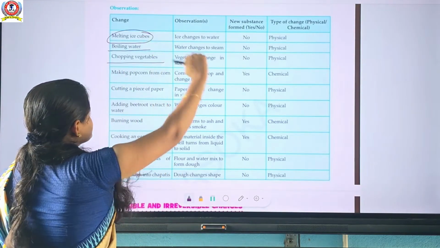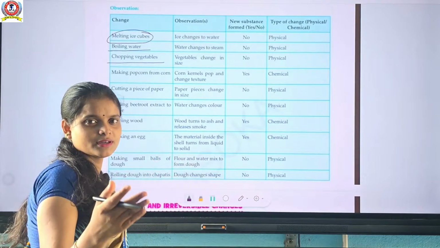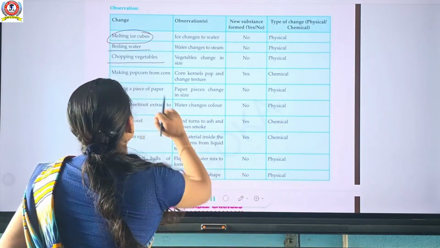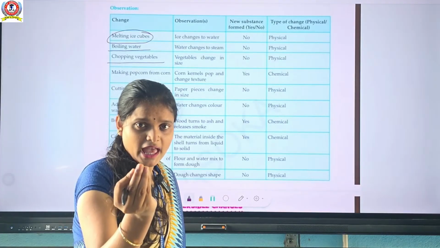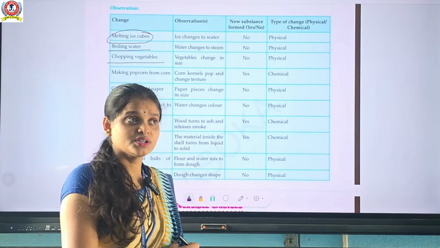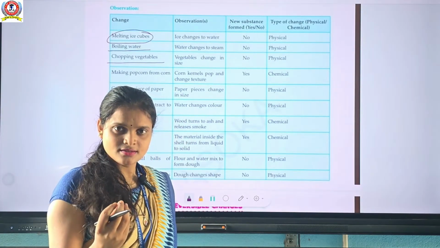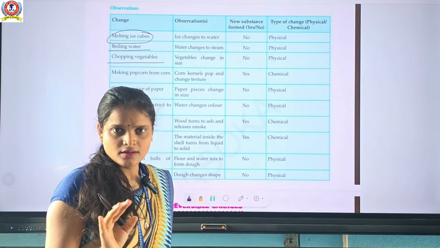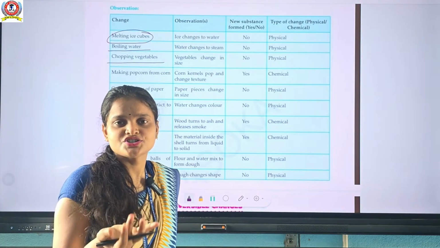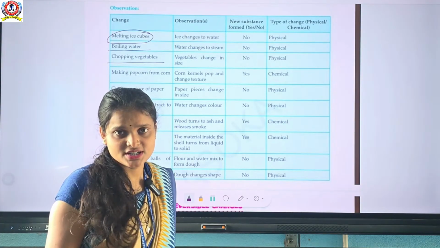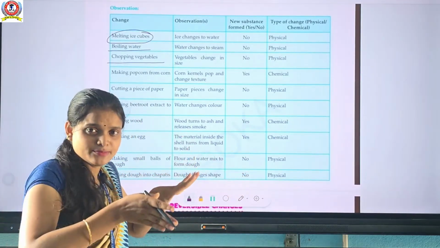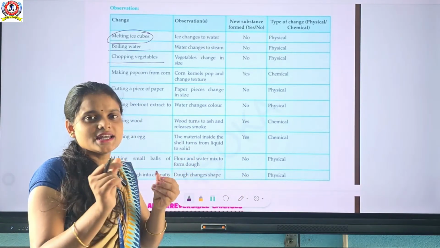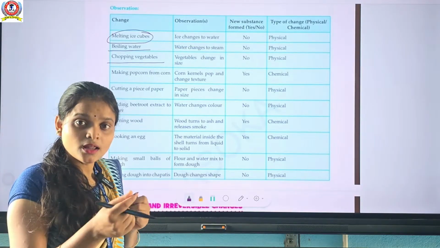Chopping vegetables. Vegetables cut किए होंगे आपके मम्मा, पता तो होगा. So, chopping vegetables: vegetables only change their size. I have told you in the case of physical changes, appearance should be changed. Their state, color, shape and size will change. When you chop the vegetables, they can change their size and shape.